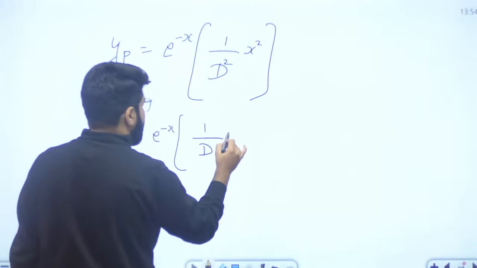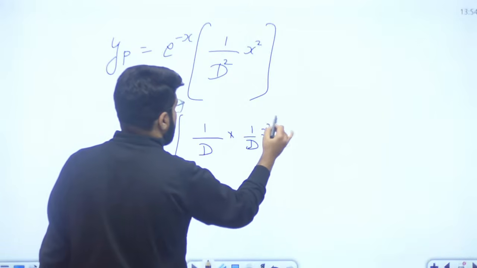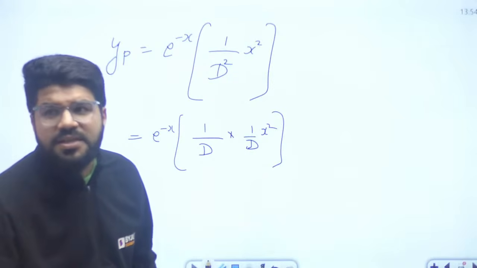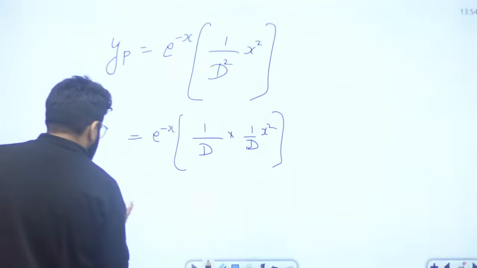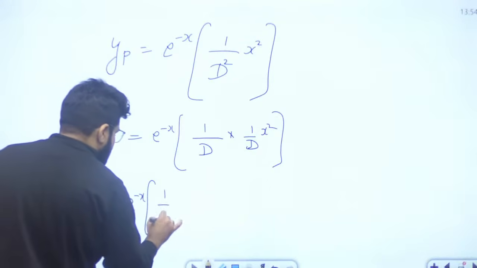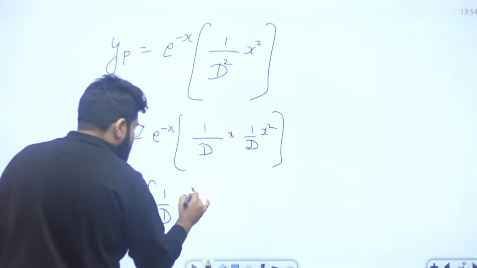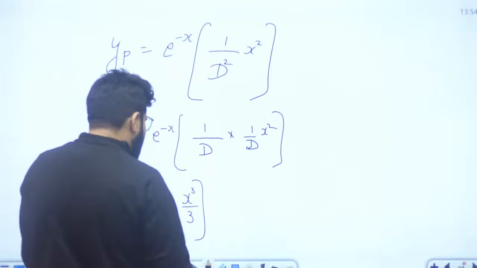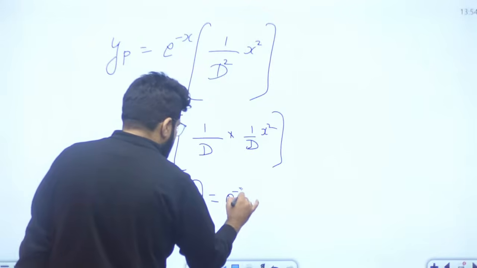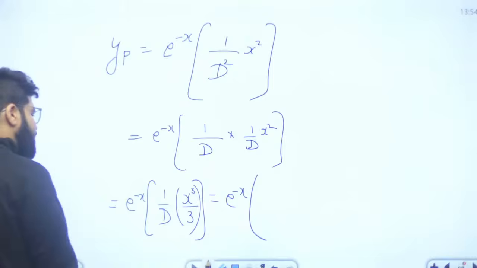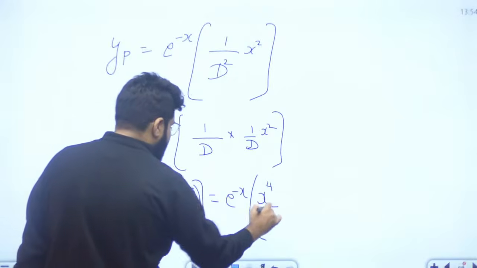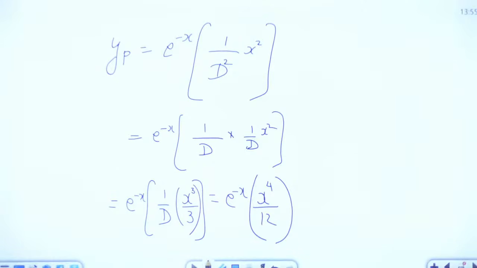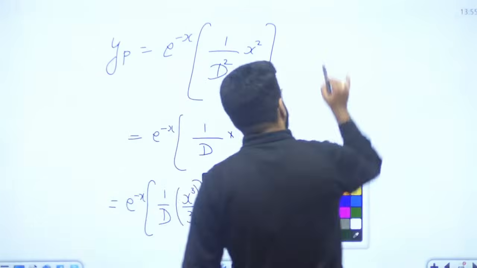We will split 1 upon D square. What is D? D is differentiation. So 1 upon D, the inverse of differentiation, is integration. So this is equal to e power minus x, 1 upon D of the integral of x square, which is x cube by 3. One more time integration will come: the integral of x power 3 is x power 4 divided by 4, and 4 threes are 12. So your answer is e power minus x, x power 4 by 12.